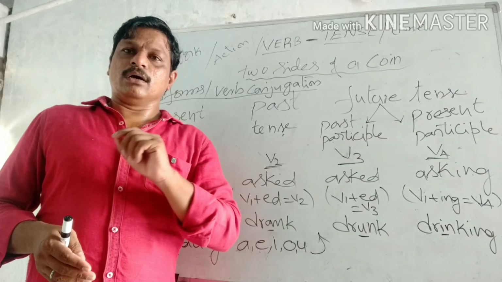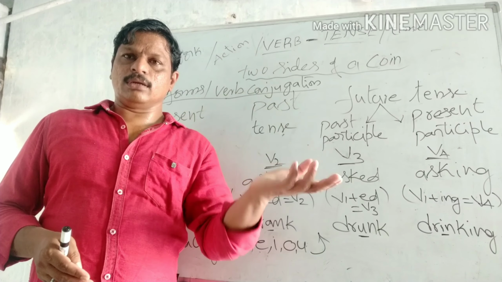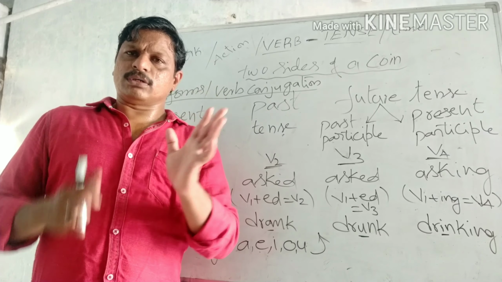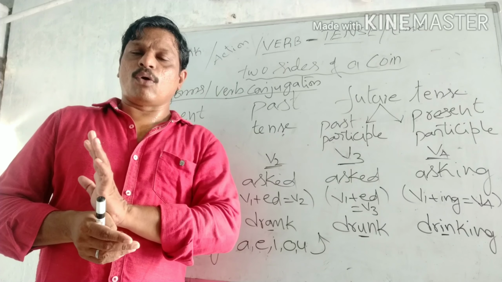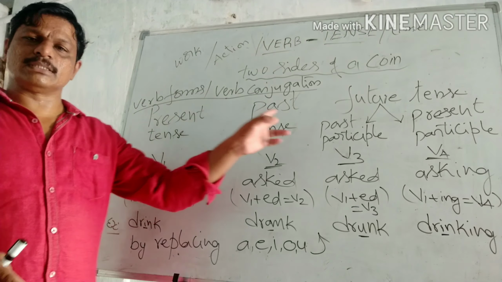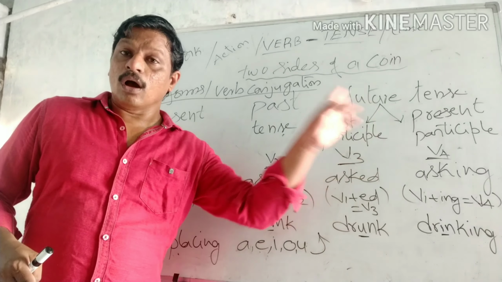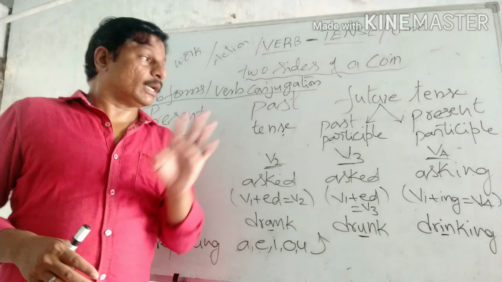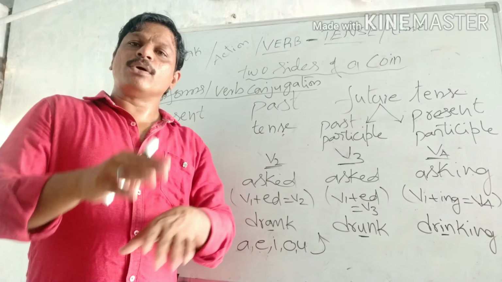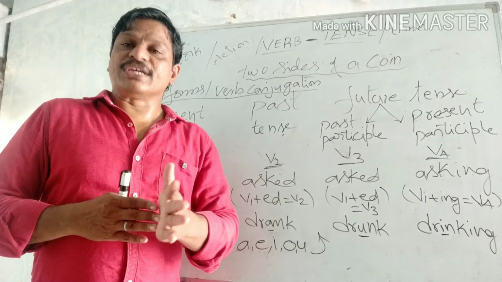If we take one paragraph of content, out of 100 words, nearly 20 to 25% of the words are V1, V2, V3 or V4 forms or helping verbs. That's why verb conjugation is one of the chief topics to enhance our communication skills.